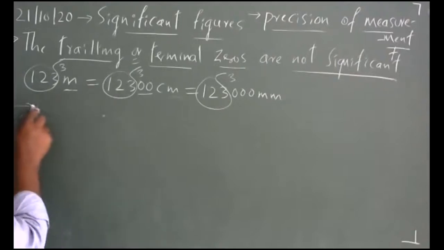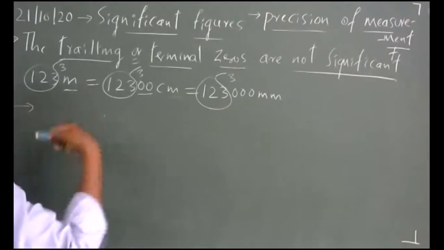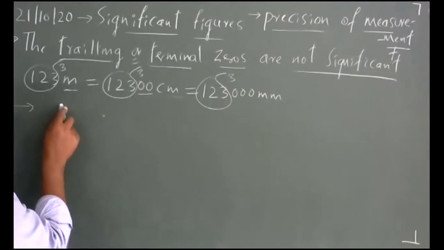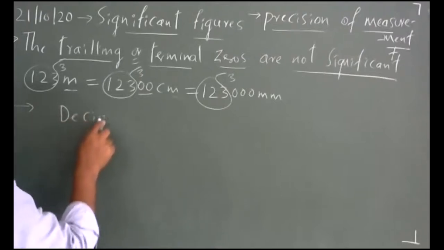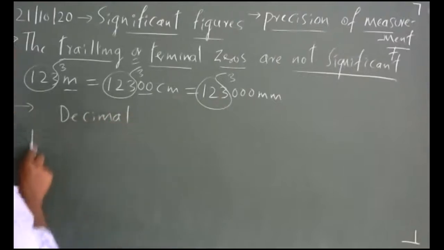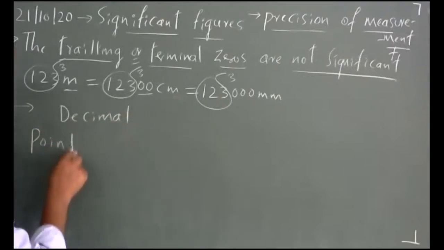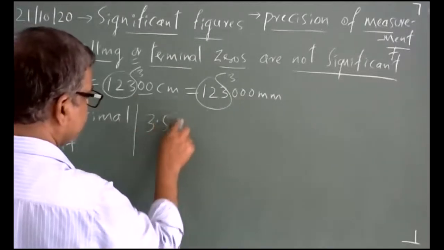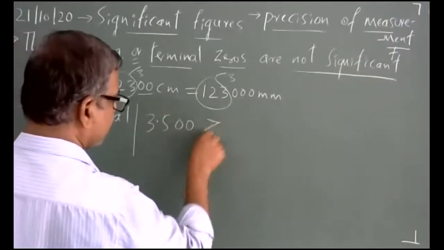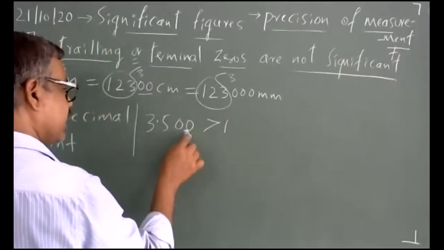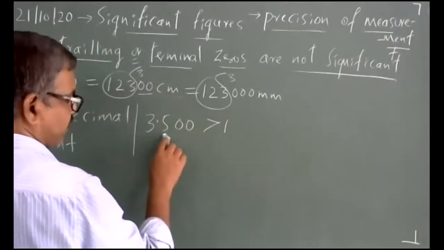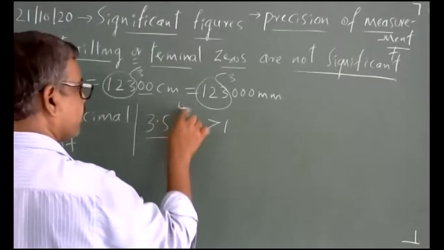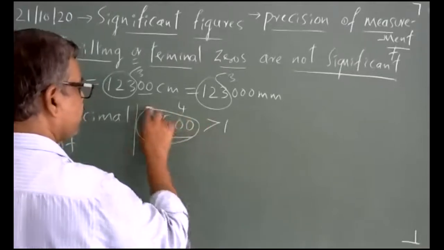Now take another example. If there is a decimal point, like 3.500, which is greater than 1. Now these zeros which are trailing after 5, they are important. Hence the number of significant figures in this number is 4.